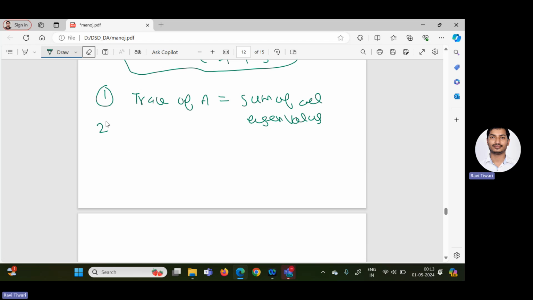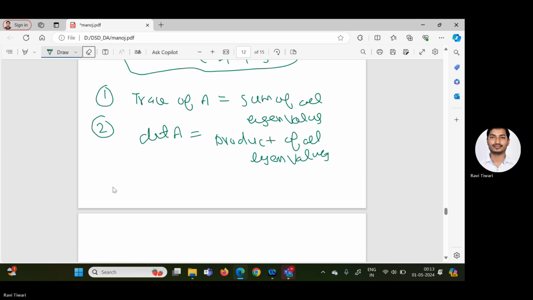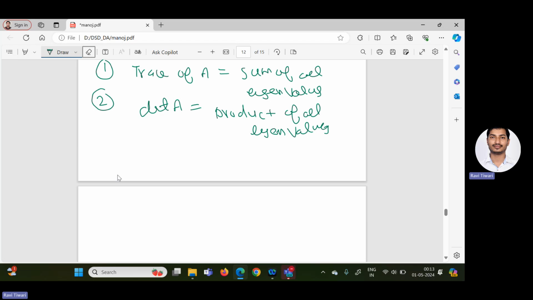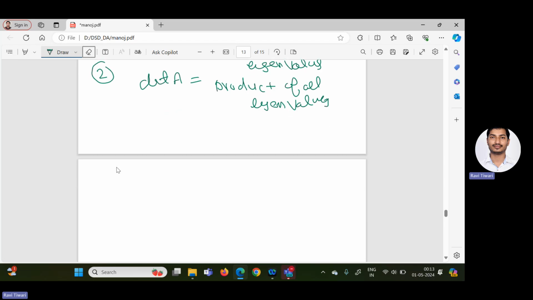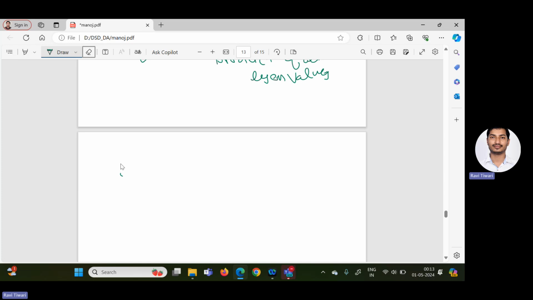Second property is what? The determinant of a matrix is always equal to the product of all eigenvalues. So how can we apply these two properties? This is very simple.